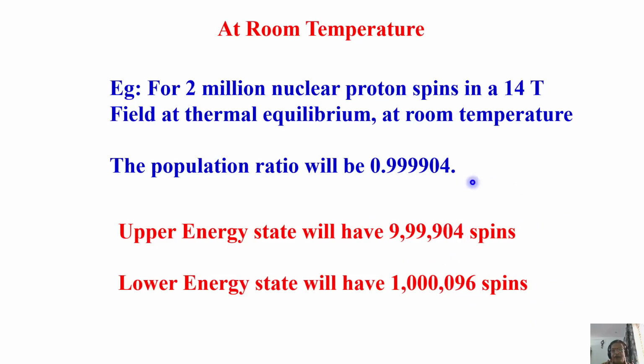It approximately matches, up to the third or fourth decimal place. Of course, if I take a big calculator, I can work it out. Roughly, I did a mental calculation and these are the numbers I got, but it won't be very different. If you want, you can find out. You know N alpha by N beta is this ratio. If the total number is 1 million, it is simple primary school mathematics. You can work it out.